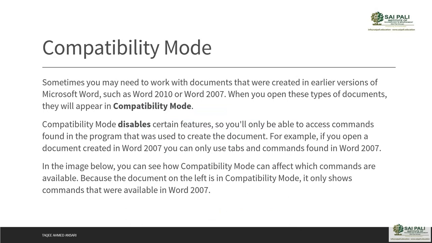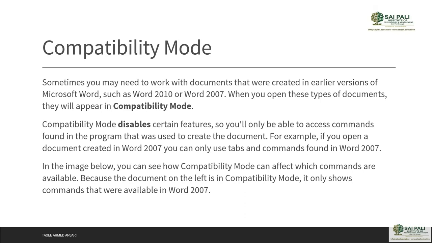Then one more important thing is compatibility. Remember, Microsoft Word has changed from the previous old versions. Sometimes you may need to work with documents that were created in an earlier version of Microsoft Word, such as Word 2010 or 2007, or even older, Word 2003. When you open these types of documents, they will appear in compatibility mode. Why do they appear in compatibility mode? Because those documents do not support the new features.